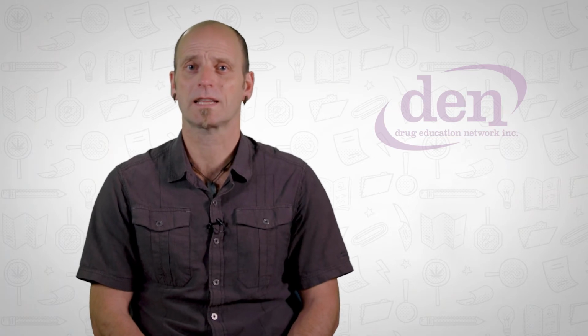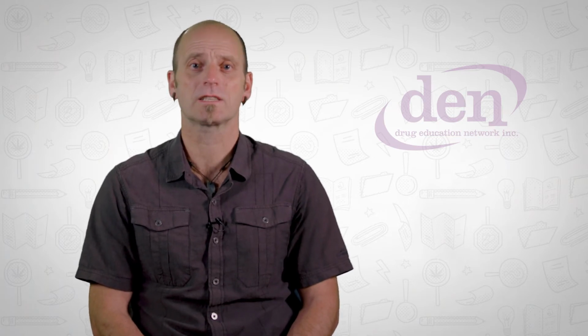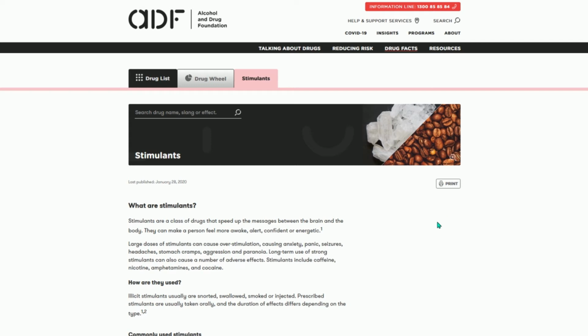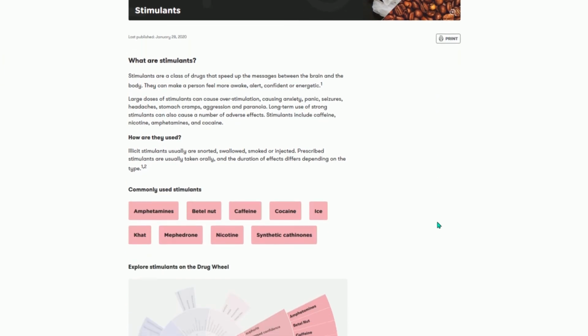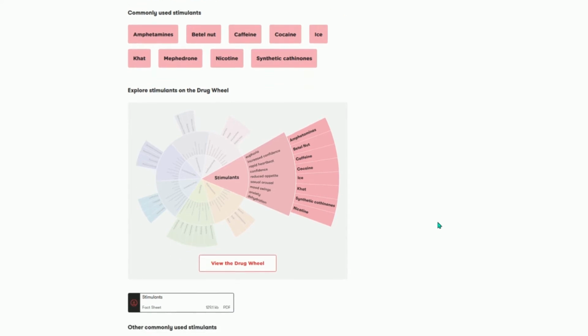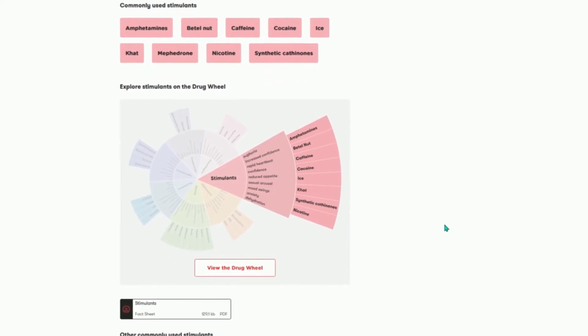It's useful to understand something of the different categories of drugs, so let's have a look at some of them together. Let's start with stimulants. A stimulant substance speeds up the messages going between the brain and the body. They can make a person feel more awake and alert, can increase their sense of confidence, can seem to give them a boost of energy.